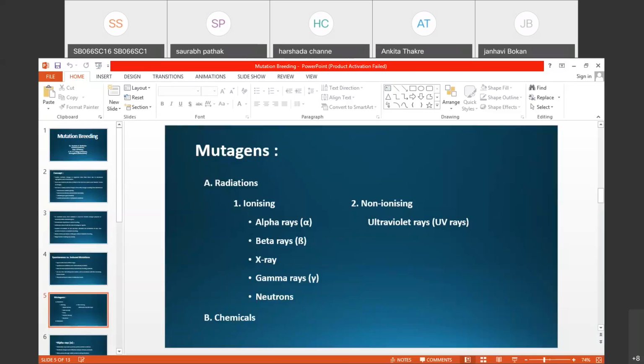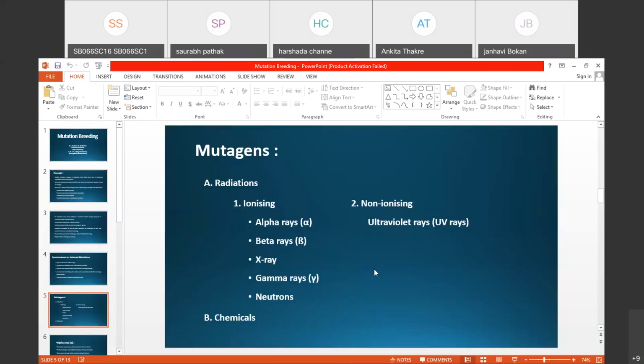Yes, we were discussing the mutagens, or in other words, the mutagenic agents. What is meant by mutagenic agents? Mutagenic agents are the substances that induce mutations artificially, and these are called mutagens.